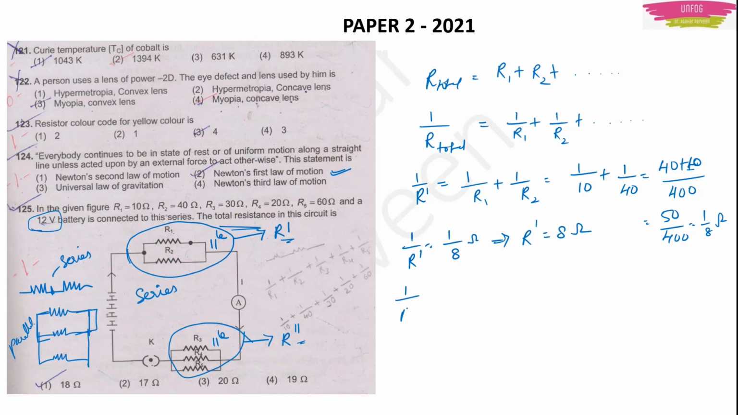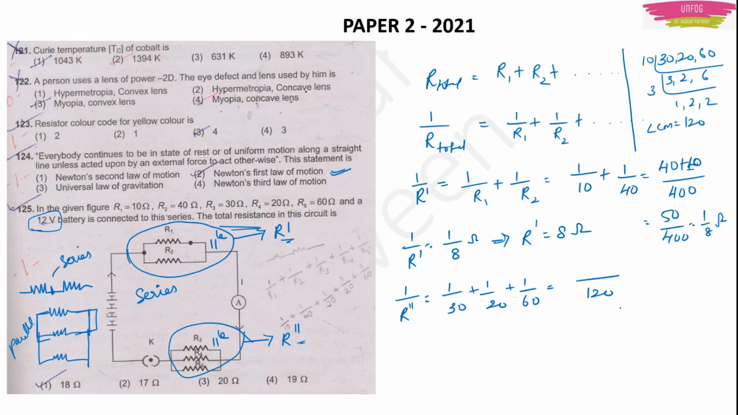Similarly, if I want to find 1 upon R2 dash, I will do 1 upon 30 plus 1 upon 20 plus 1 upon 60, which will be equal to, 120 will be the LCM, right? How do you find the LCM? You take 30, 20 and 60. Find the LCM. 10 3s are 30, 10 2s are 20, 10 6s are 60, then 3 1s are 3, 3 2s are 6, 2 2s are 4, 4 3s are 12, 12 10s are 120. This will be our LCM.